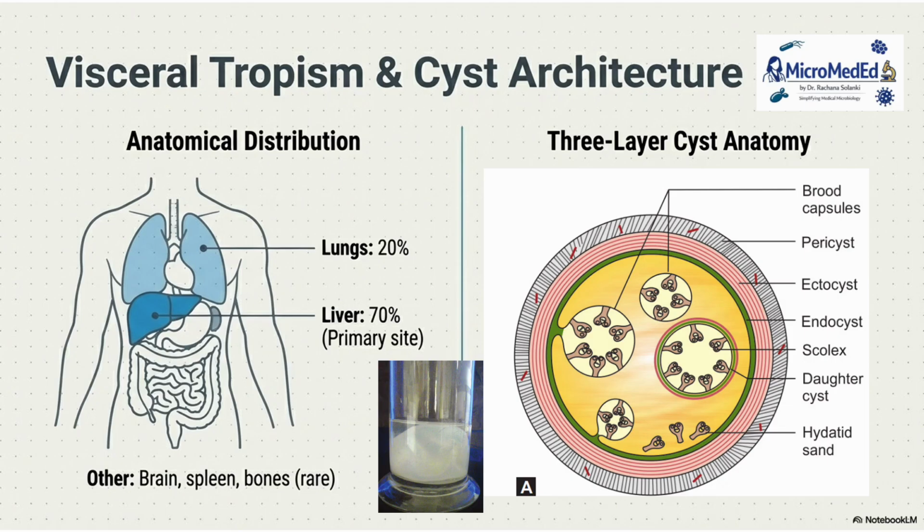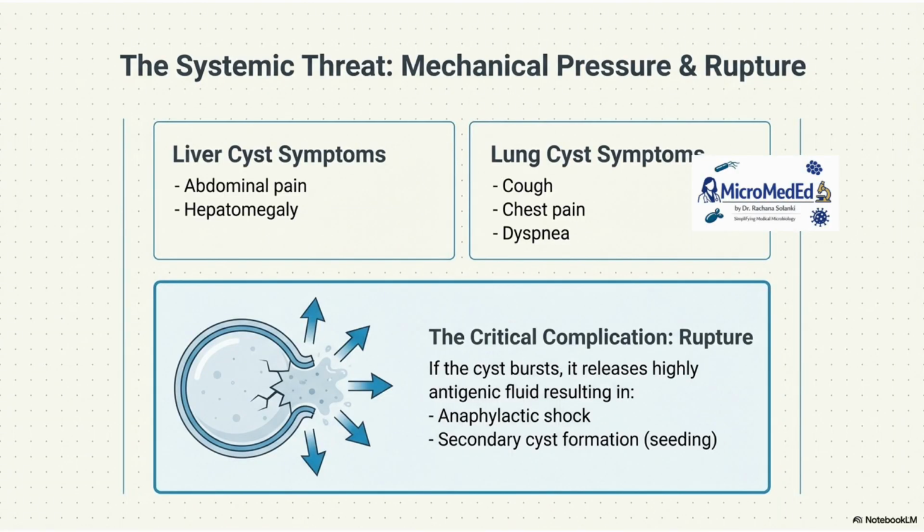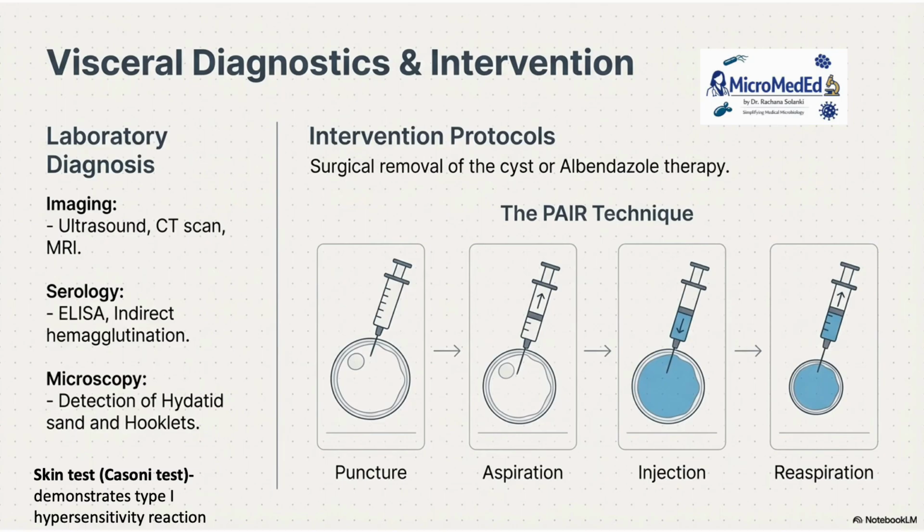In hydatid cyst, you need to understand, you have to draw this diagram, which it requires. The diagram itself has 2 marks. So you have a pericyst, ectocyst, endocyst with the brood capsule from which the scolices would be there, in which the daughter cysts will be there, or hydatid sand. So basically the symptoms would be abdominal pain, hepatomegaly, and if it's in the lung, cough, chest pain, dyspnea. When the cyst bursts, that leads to antigenic reactions and leads to anaphylactic shock or formation of secondary cysts.